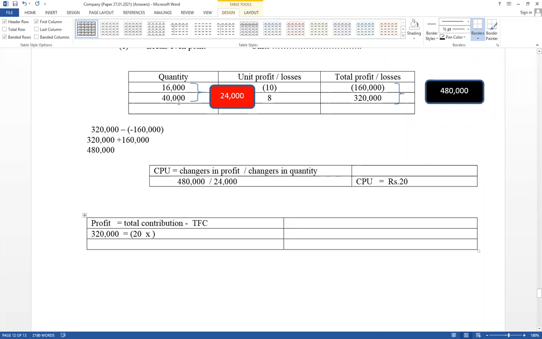Therefore, 40,000 quantity into 20 is the total contribution, minus total fixed cost equals profit. Take the answers here: 320,000 equals 20 into 40,000, so the value equals 800,000, minus total fixed cost. Therefore, take this one to the other side, and it can be calculated.